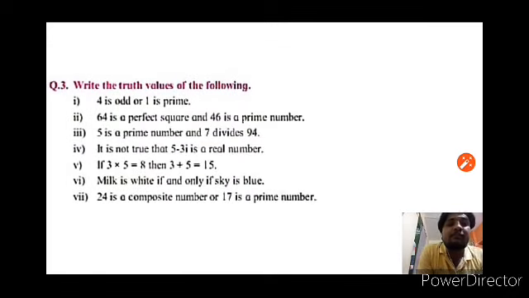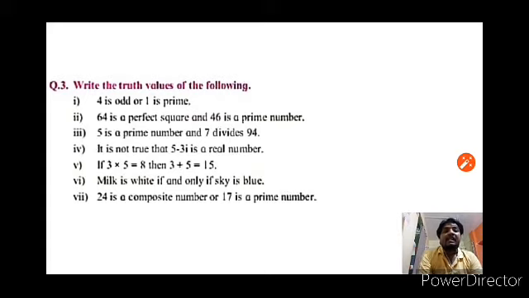5 is a prime number and 7 divides 94. It is also a conjunction statement, P and Q. P is 5 is a prime number and Q is 7 divides 94. P is true, Q is false because 7 does not divide 94. Therefore, P and Q is T and F, and T and F is F. Therefore, it is a false statement.